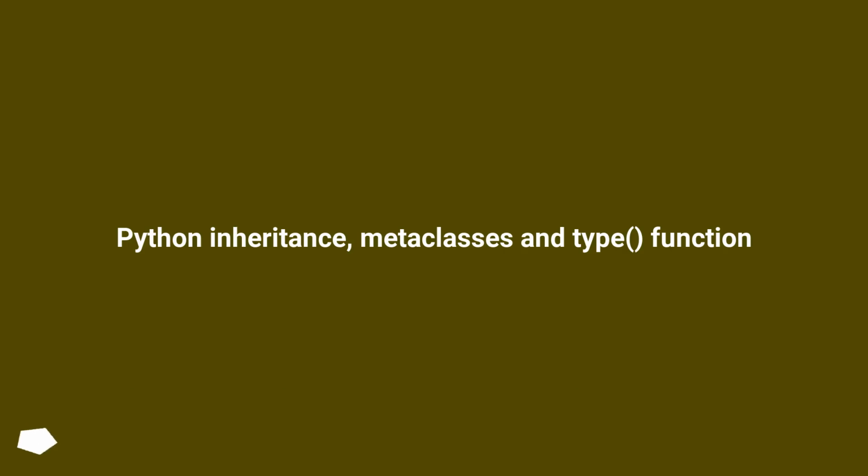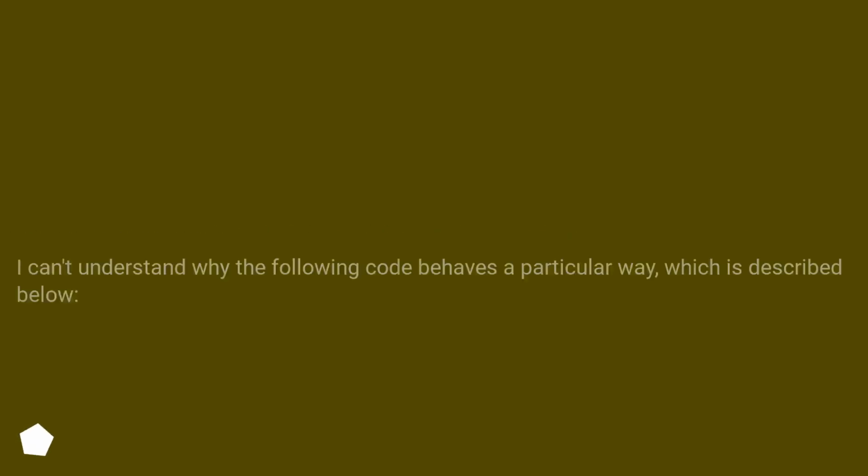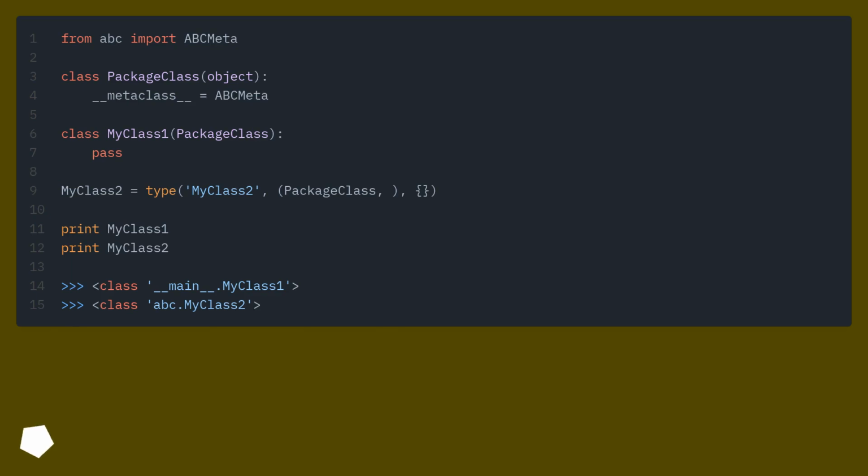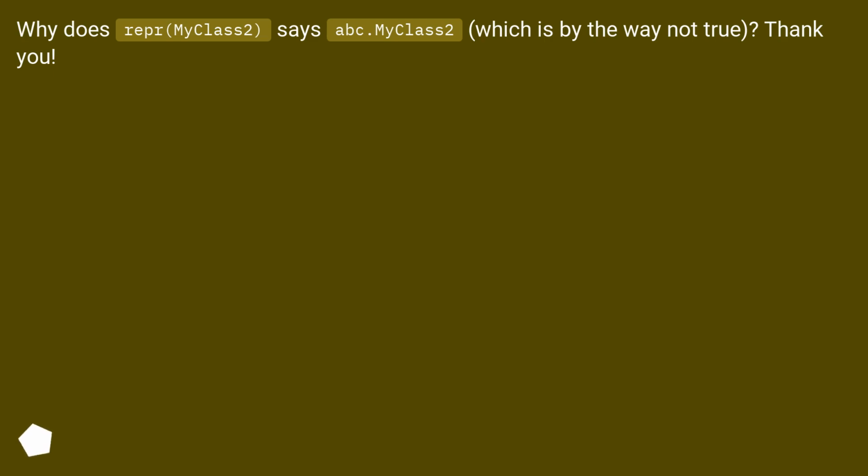Python inheritance, metaclasses and type function. I can't understand why the following code behaves a particular way, which is described below. Why does repr of myclass2 say abc.myclass2, which is by the way not true? Thank you.